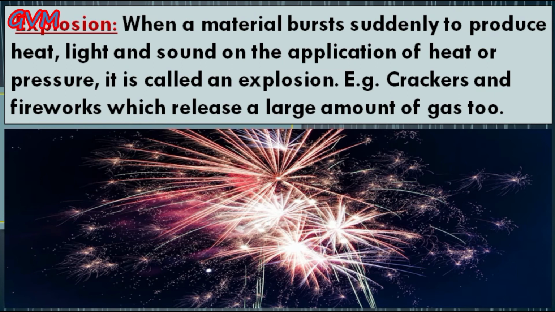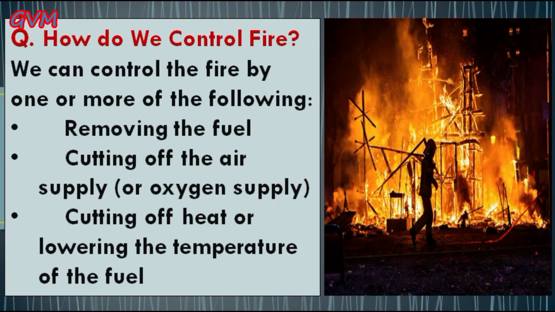Now, the third type of combustion is explosion. Students, it is a type of combustion reaction that takes place suddenly with the evolution of heat, light and sound. During an explosion, a large amount of gas is evolved which is liberated suddenly. A very familiar example is a cracker or the fireworks that you use during Diwali, which, when ignited, suddenly react and burst. Now students, the question is how do we control fire?